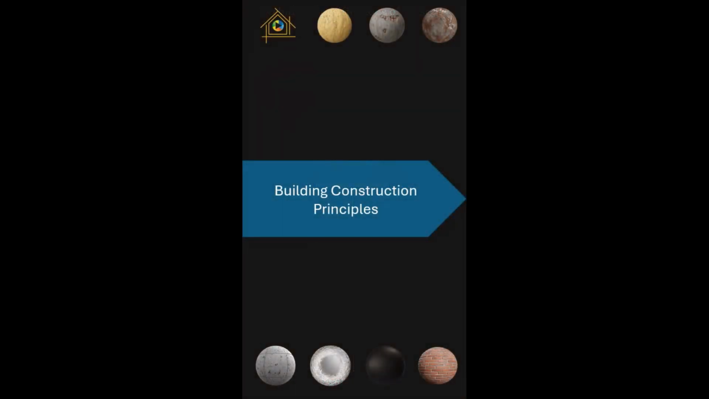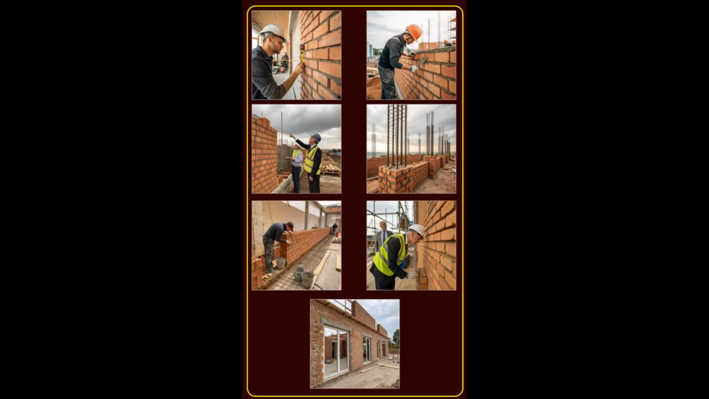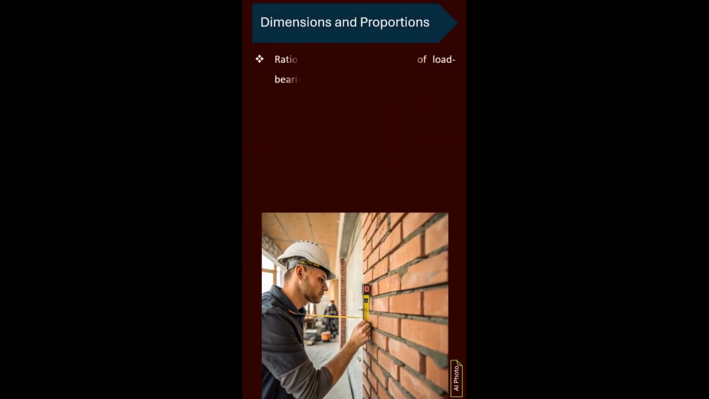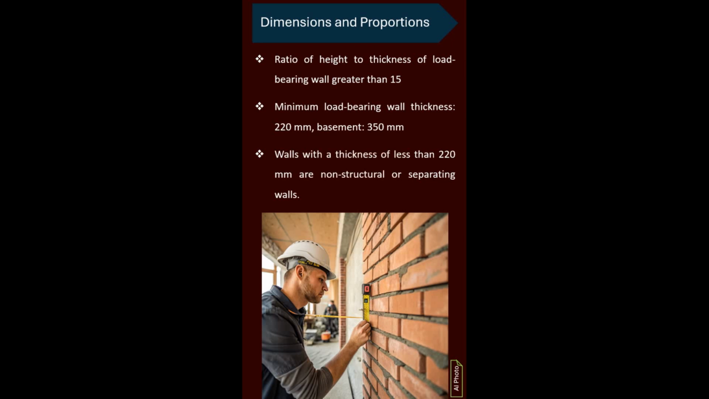Building construction principles. Dimensions and proportions. The ratio of height to thickness of the load-bearing wall should not exceed 15. The minimum thickness of the load-bearing wall is 220 mm, and 350 mm in the basement. Walls with a thickness of less than 220 mm are considered non-structural or partition.